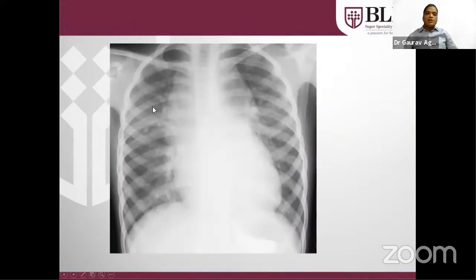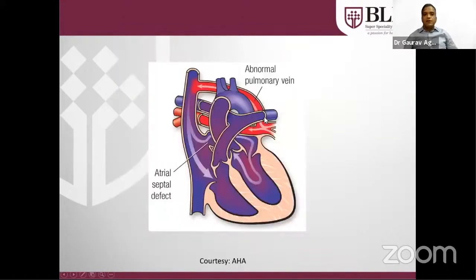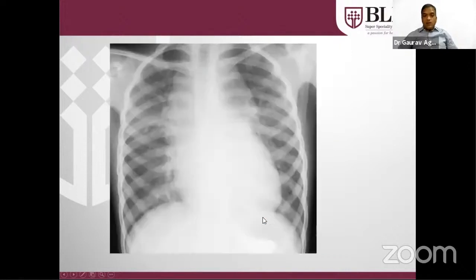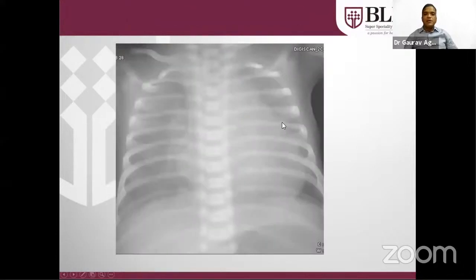This is a typical X-ray of supracardiac TAPVC in which you can see there is a vertical vein, as in the previous cartoon. This is the vertical vein, the SVC, and the lower part is the RA and RV. So this is the vertical vein, the innominate vein will be somewhere here. This is the dilated SVC. This is the upper part of the snowman sign. The lower part is formed by the dilated RA and RV. It's a typical X-ray of supracardiac TAPVC.